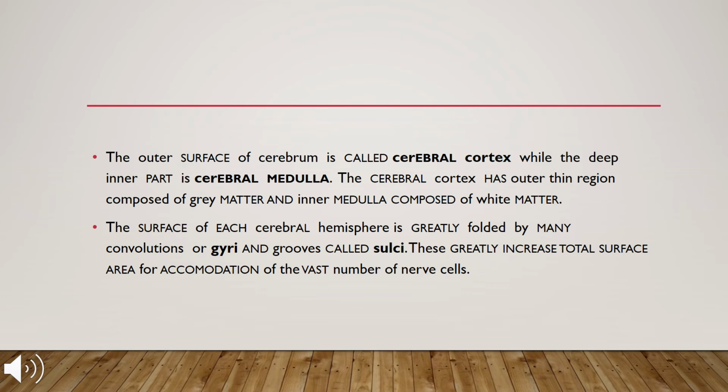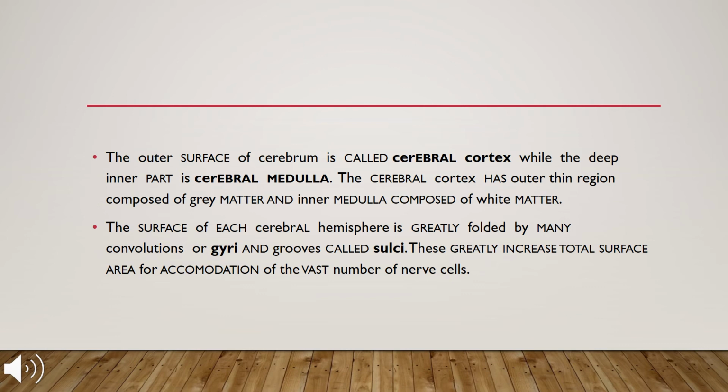The surface of each cerebral hemisphere is greatly folded by many convolutions or gyri and grooves called sulci. This greatly increases the total surface area for accommodation of the vast number of nerve cells connected to your brain. You can see the grooves and convolutions on the brain.